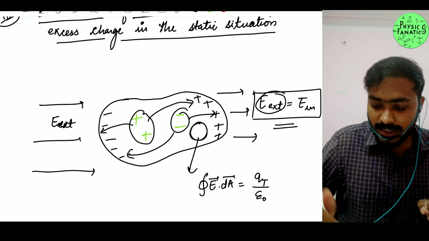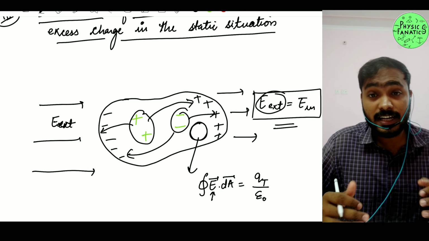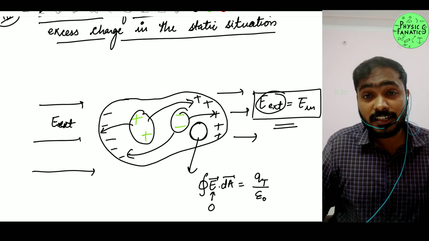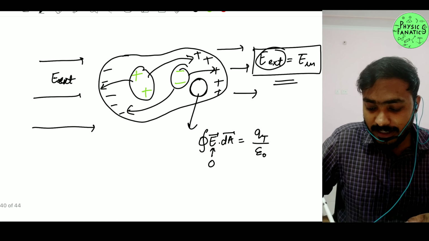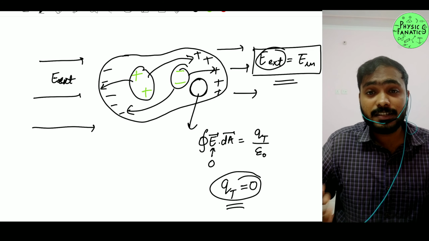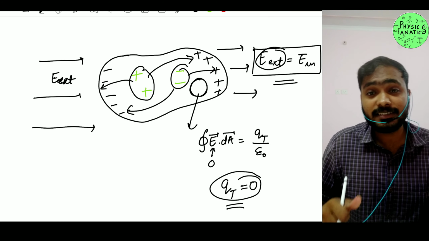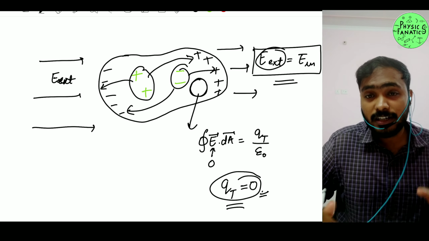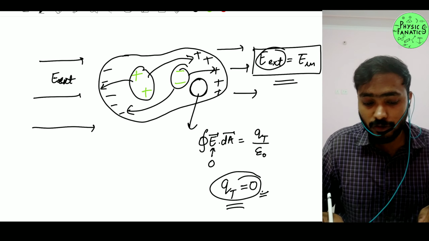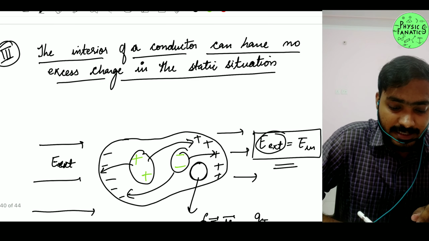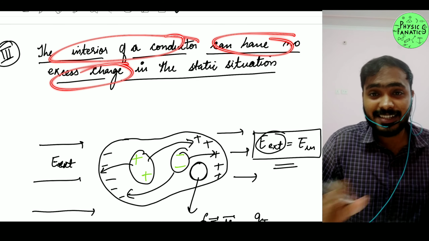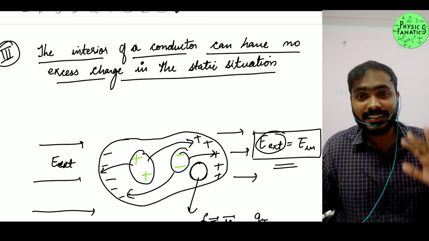Yes, great. Now you have to understand, we already know that in the electrostatic situation the value of electric field inside is 0. If the value of electric field inside is 0, then automatically the Q total that is inside a Gaussian surface comes out to be 0, and you can do it for this entire region. So the net charge that is inside your Gaussian surface comes out to be 0, and this clearly says that the interior of the conductor can have no excess charge. I hope that is understandable, right? Great.